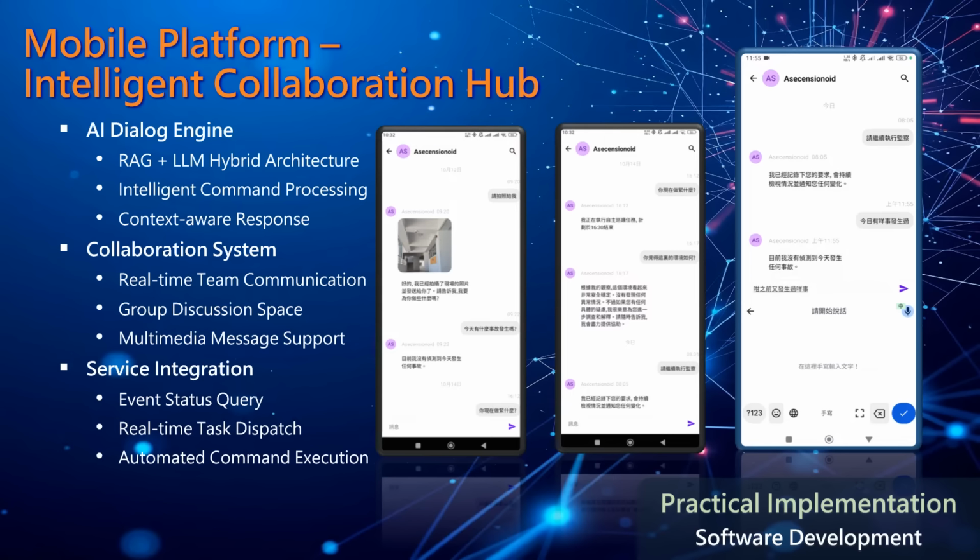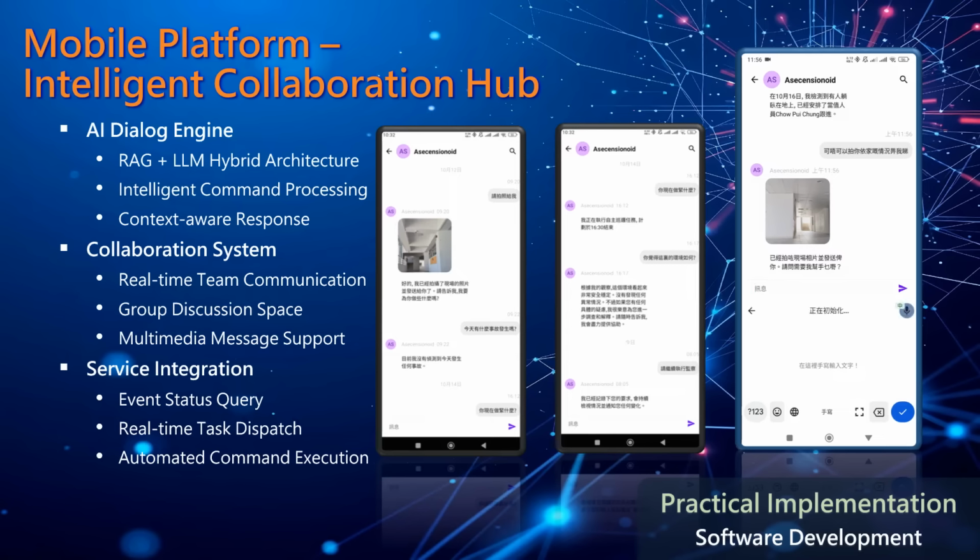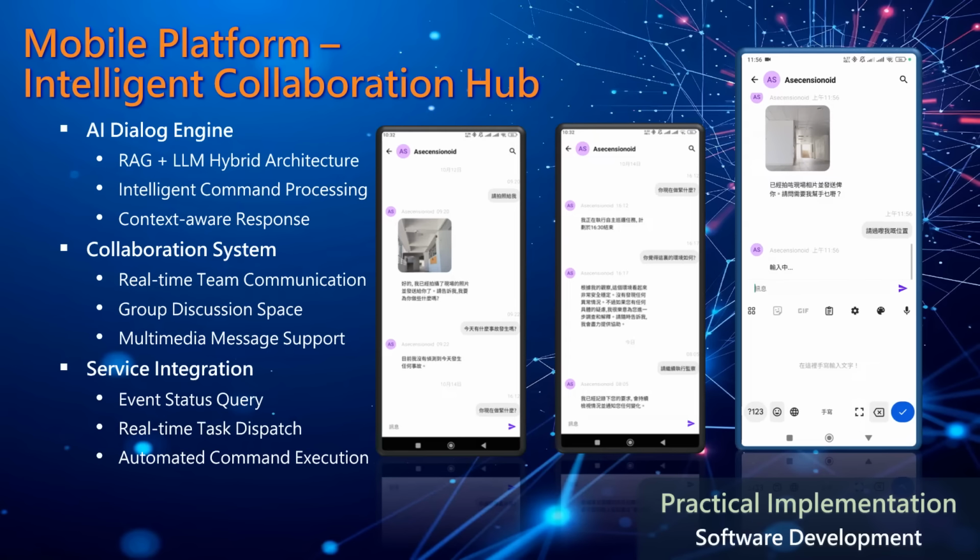Our intelligent collaboration platform goes beyond standard messaging capabilities. By integrating RAG and LLM hybrid architecture, it enables interactive dialogue with Ascensionoid. Users can request real-time environmental photos, query current observations, access event data, and even command the robot to navigate to specific locations, all through natural conversation.